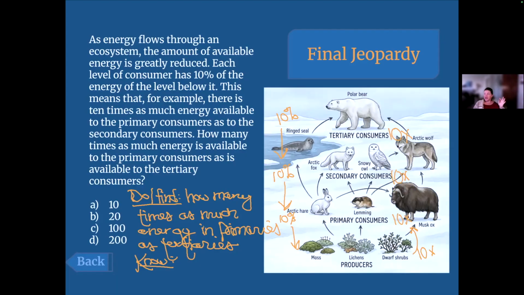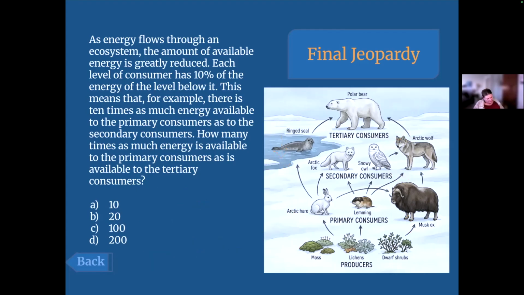How many levels am I trying to jump here? I think that we need to come down to that. So it says there are 10 times as much energy available to the primary consumers as to the secondary. So primary is 10 times the secondary, but they don't want primary to secondary. What do they want? Primary to tertiary. So we're going to have to go two jumps. So it's 10 times 2?